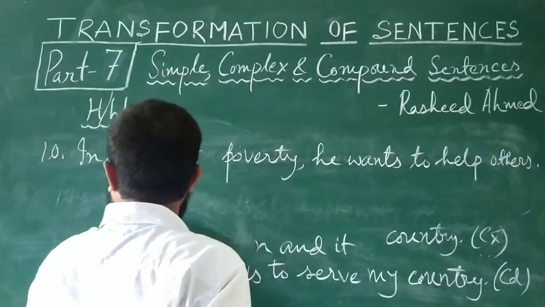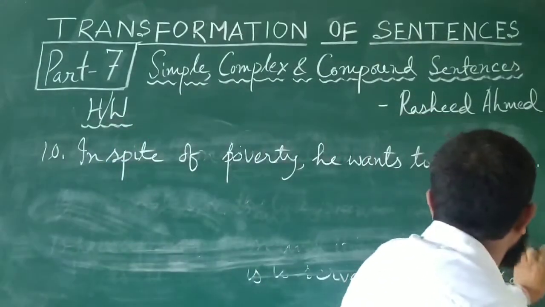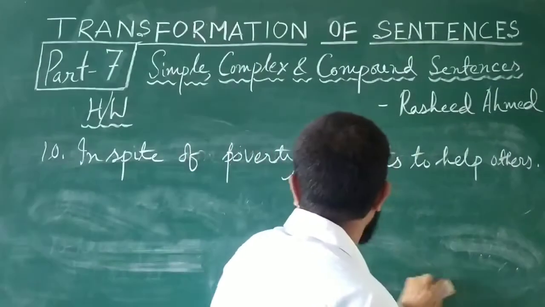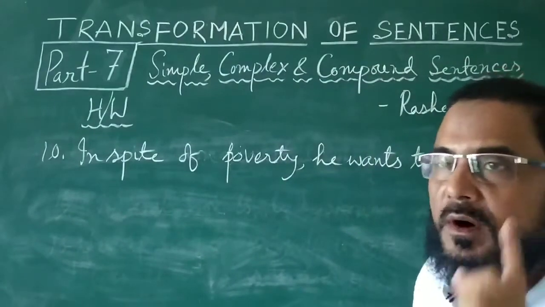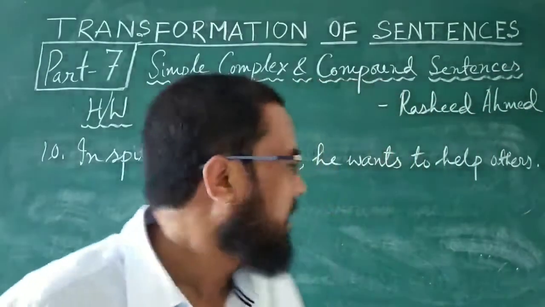In spite of poverty, he wants to help others. This is one sentence. What type of sentence is it? See the number of verbs and the number of finite verbs. If the number of finite verbs is only one, then it is a simple sentence.